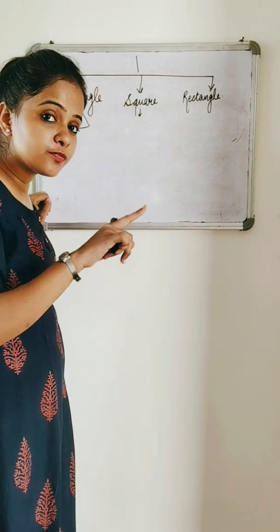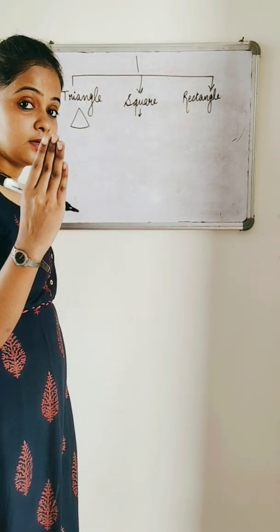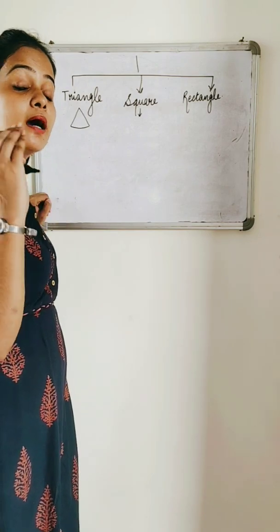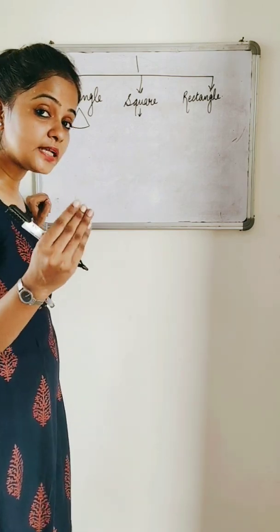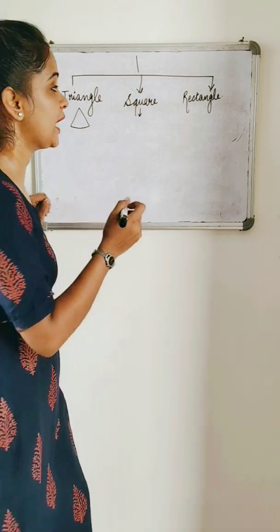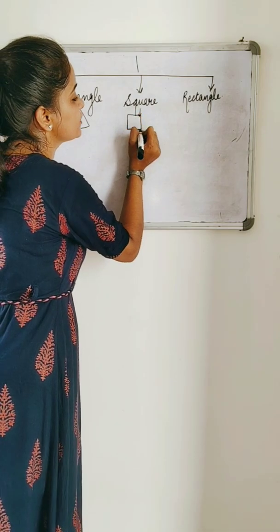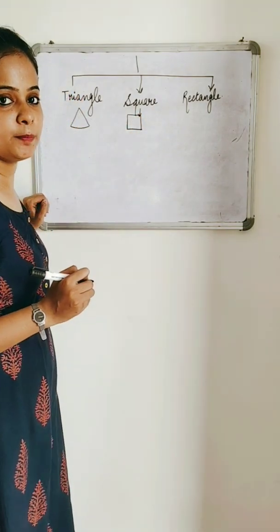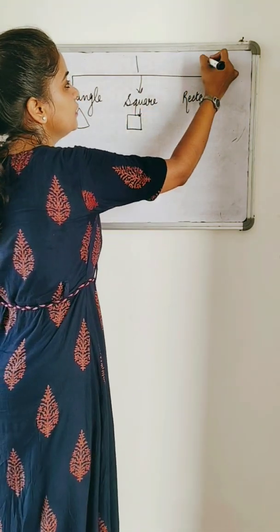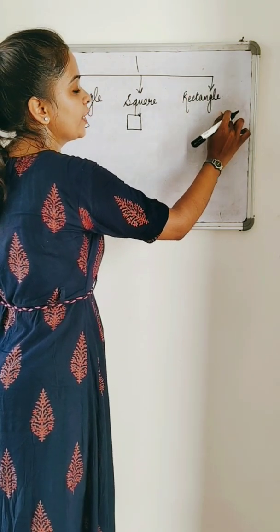So a closed figure having 4 sides is a square. No, a closed figure having 4 sides and all the sides should be equal. 4 equal sides is called a square. What will a square look like? Like your pizza box. Have you ever seen a pizza box? It has a little bend, but just forget this bend.